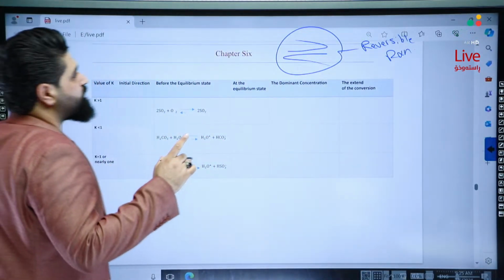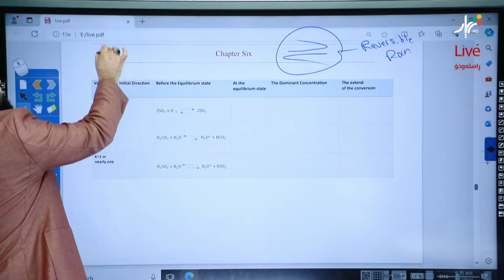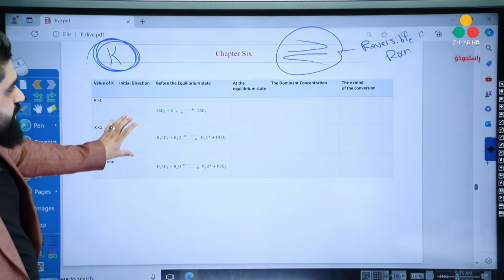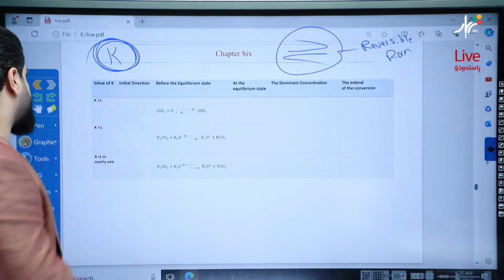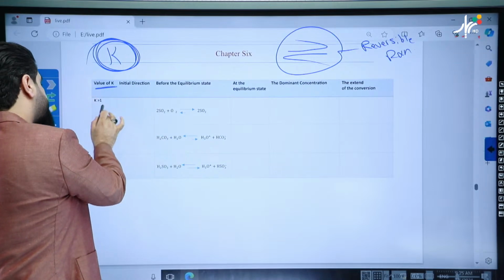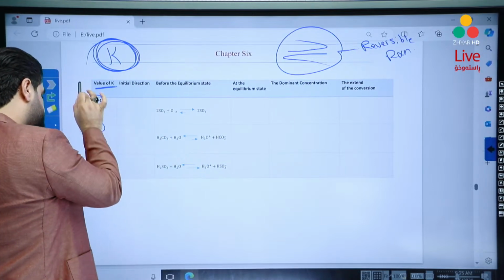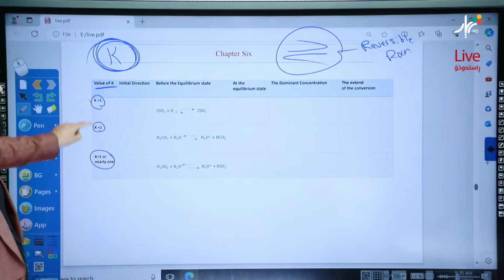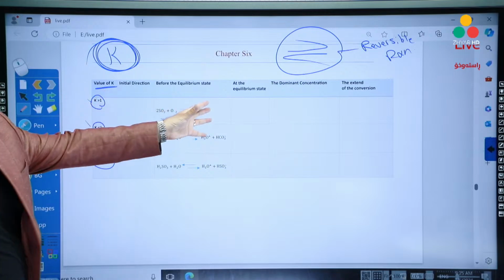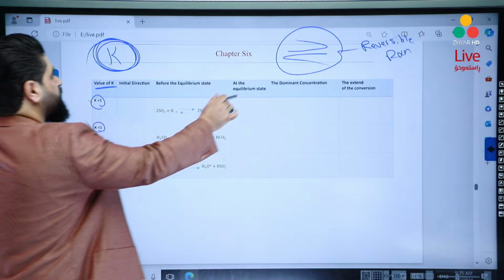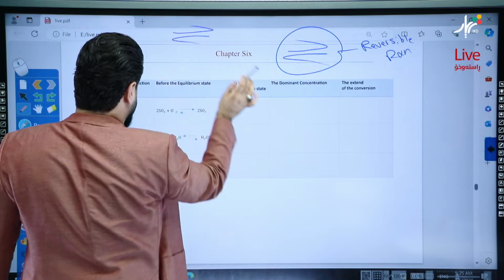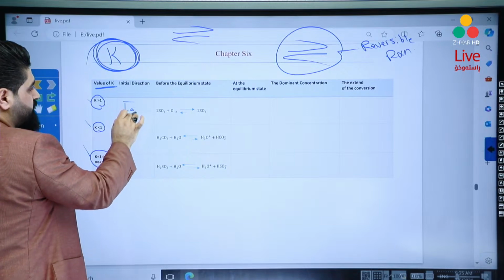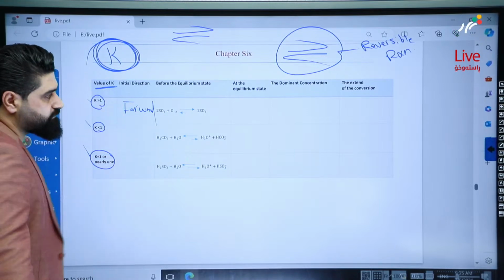Okay. So one of the most important things about the reversible reaction is the equilibrium constant, symbolized by K. Okay? So just try to understand this table. It's very important. Yalla. The value of K could be greater than 1 or smaller than 1, equal to 1 or nearly 1. Any value of K stands for many things. First of all, any reaction that occurs in this direction, initially, they always favor forward.